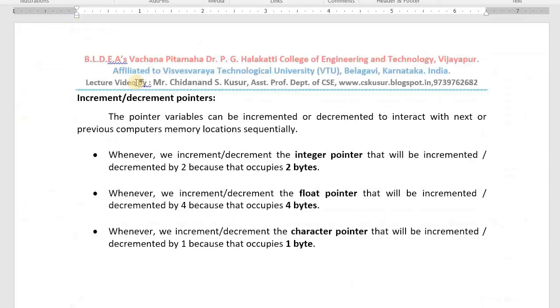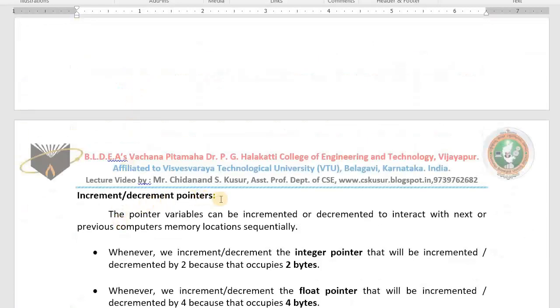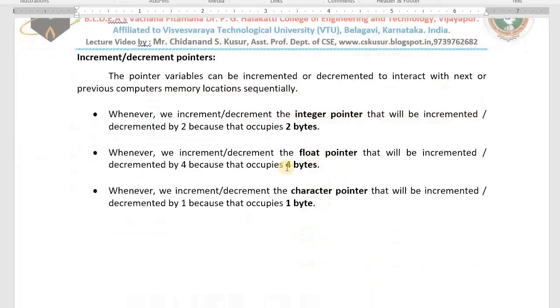In the last class, I taught you incrementing and decrementing pointers. It is possible to increment the pointers and also to decrement the pointers, but you cannot divide or multiply. If you increment the integer pointer, 2 bytes will be added. If you increment the float pointer, 4 bytes will be added. If you increment the character pointer, 1 byte will be added. Similarly for subtraction, 2 bytes, 4 bytes, and 1 byte will be subtracted.